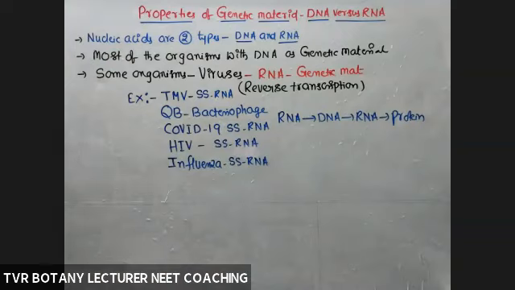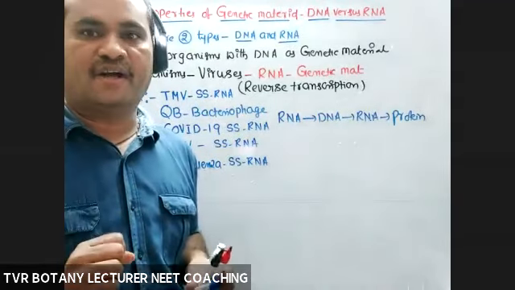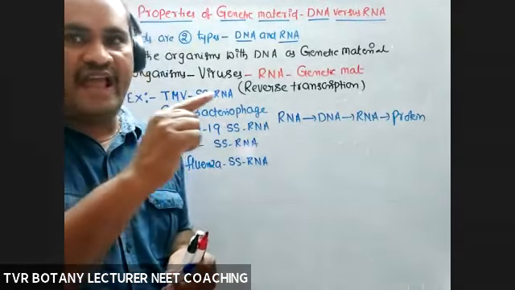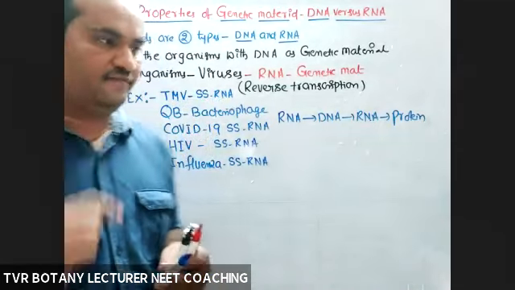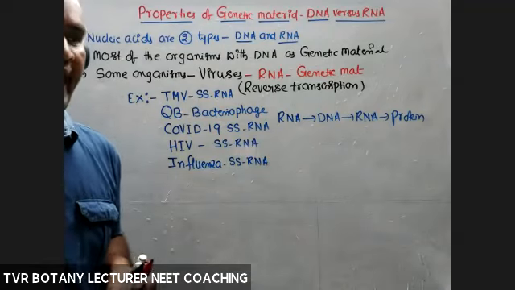Now the question is, why do most of the organisms have DNA as a genetic material? And RNA, even though a nucleic acid, is a predominant nucleic acid in the case of protein biosynthesis and gene expression, it plays an important role. RNA acts as a messenger RNA, able to transport genetic information.